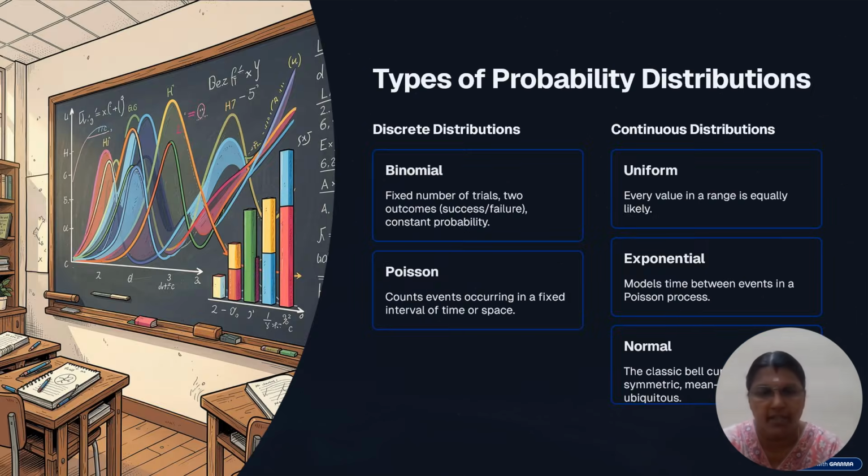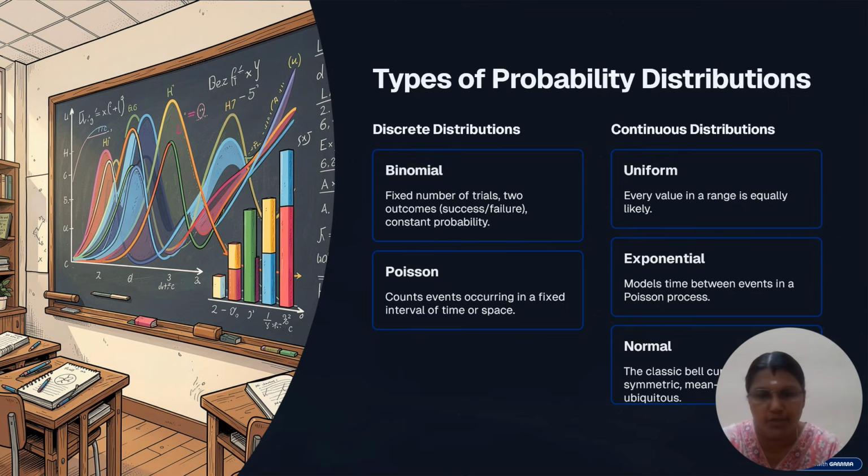Types of probability distributions. Already we know the types of distributions: discrete and continuous. Discrete ones are binomial and Poisson. Continuous distributions are uniform, exponential and normal. Binomial distributions have a fixed number of trials with two outcomes, either success or failure.